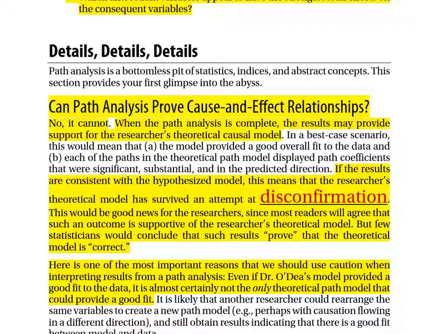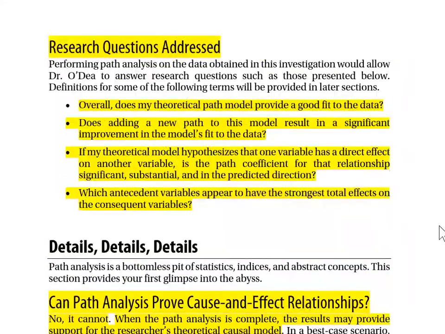Even if Dr. O'Day's model provided a good fit to the data, it almost certainly would not be the only theoretical path model that could provide such a good fit. What do you mean by that?